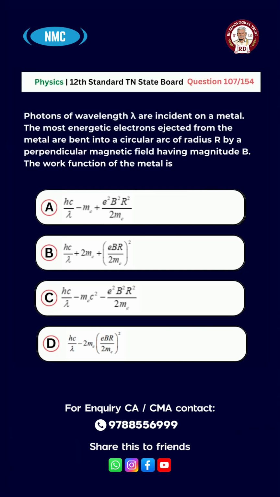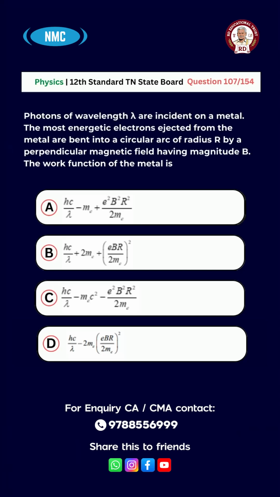The most energetic electrons ejected from the metal are bent into a circular arc of radius r by a perpendicular magnetic field having a magnitude B. The work function of the metal is: option A hc/lambda minus m_e c^2 plus e^2B^2r^2/2m_e. B hc/lambda plus 2m_e (eBr/2m_e)^2. C hc/lambda minus m_e c^2 minus e^2B^2r^2/2m_e. D hc/lambda minus 2m_e (eBr/2m_e)^2.